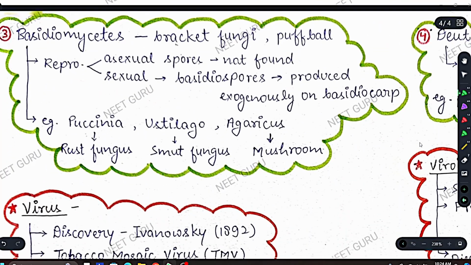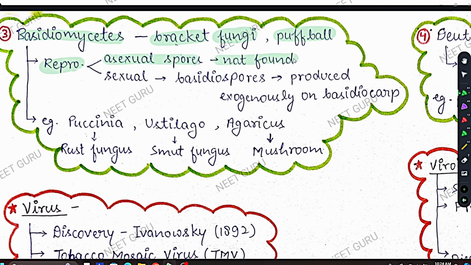So coming to the third fungi, Basidiomycetes. Basidiomycetes is also known as bracket fungi or puffball, and these are common names. You can also find mushroom written somewhere. Mushroom is also commonly called Basidiomycetes. Coming to reproduction, asexual spores are generally not found. Generally, this is not a compulsion. So in Basidiomycetes, generally asexual spores are not found.